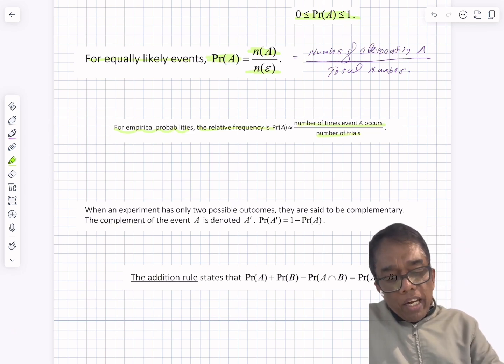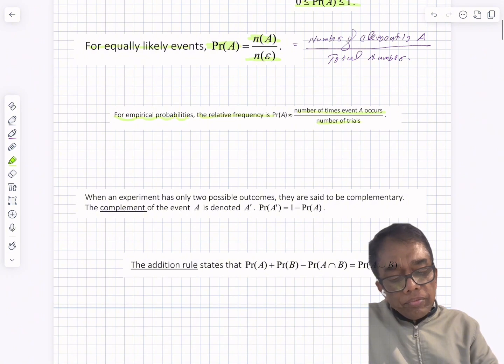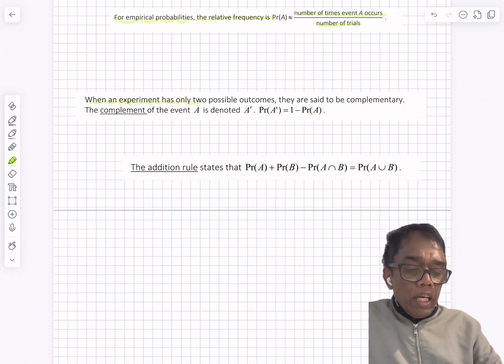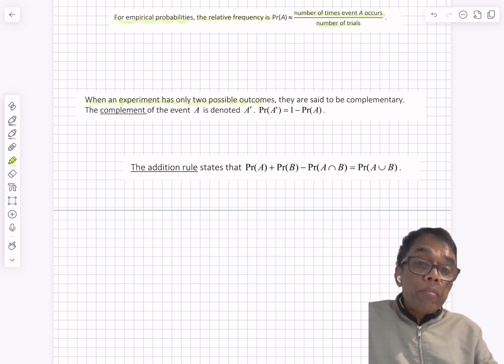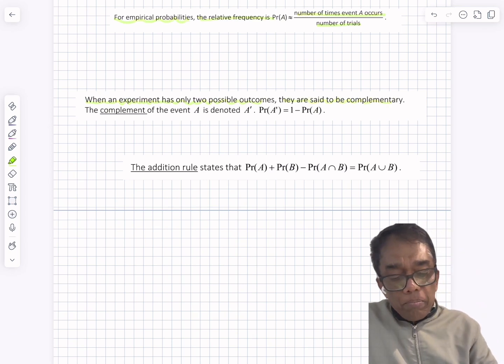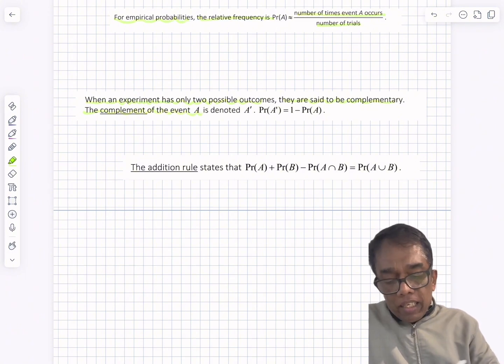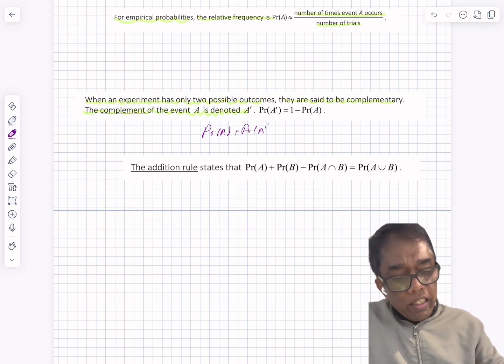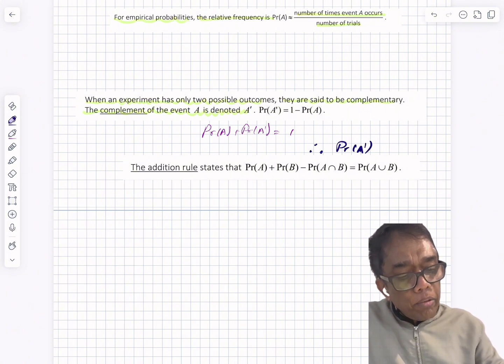When an experiment has only two possible outcomes, they are said to be complementary. That means the complement event of A is denoted by A dash. The probability of A plus the probability of A dash, the complement of A, is equal to 1. Therefore, the probability of A dash is equal to 1 minus the probability of A.